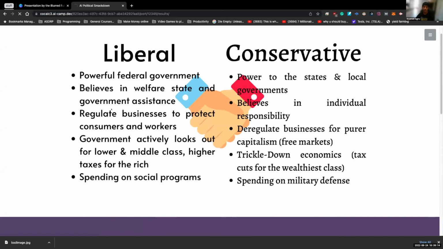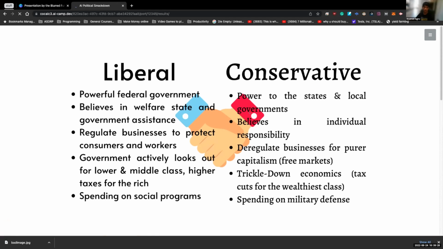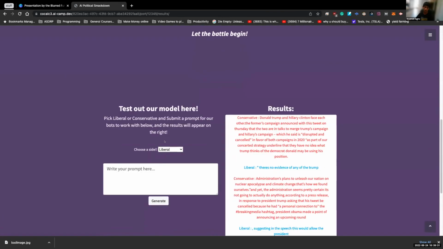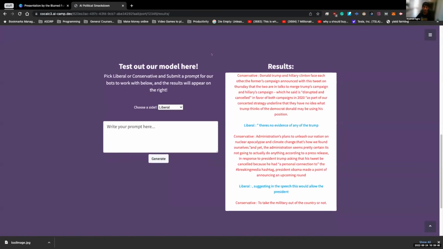Right, so our model does take 30 to 45 seconds to load. We have a cheat sheet up here to see what viewpoints are liberal and what viewpoints are conservative. So this is the output for our model. Right, so I'm going to go back to the presentation.